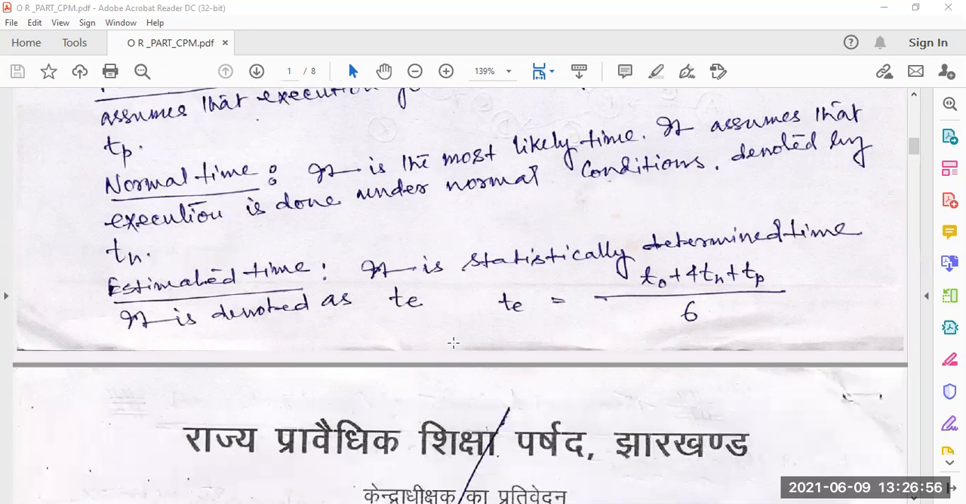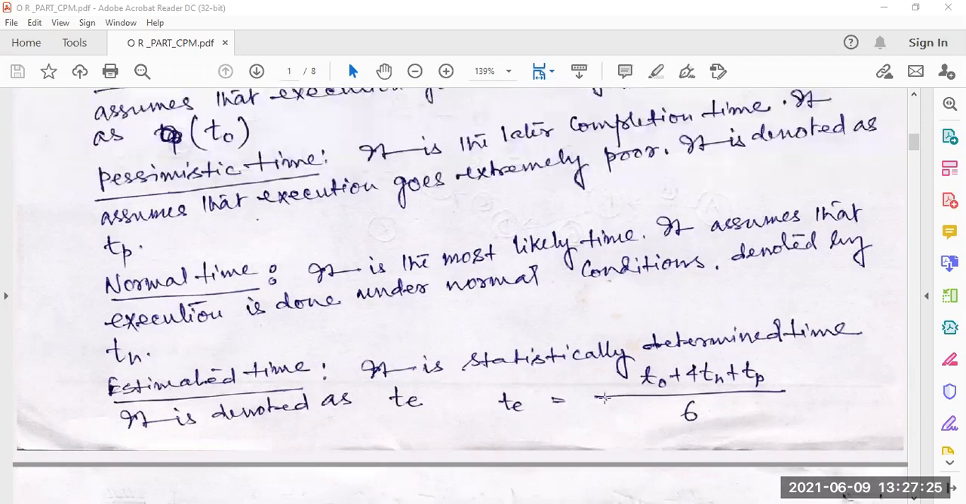Now estimated time. Estimated time means it is statistically determined time. It is denoted by T suffix E. So Te equals To plus 4Tn plus Tp, divided by 6. This is the formula for Te. So it is the statistically estimated time.